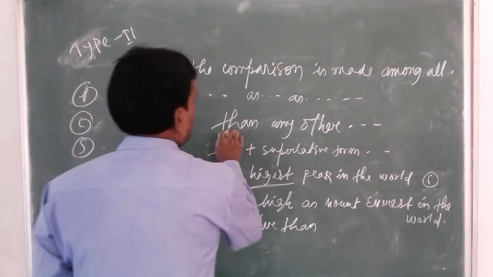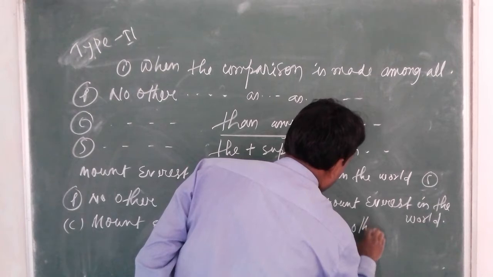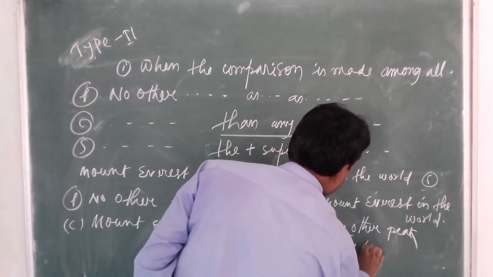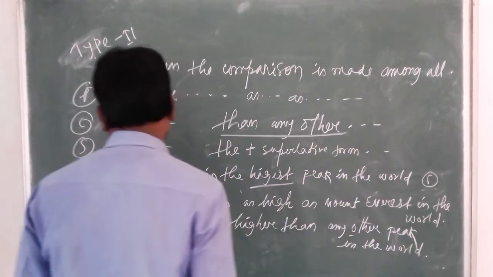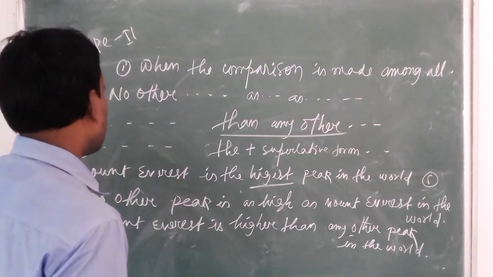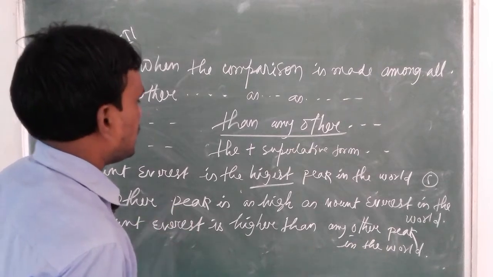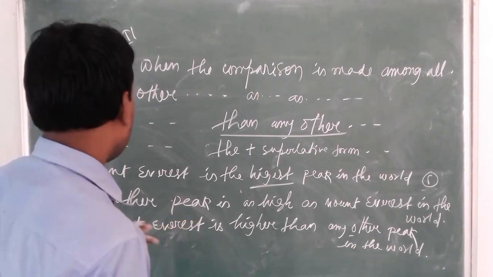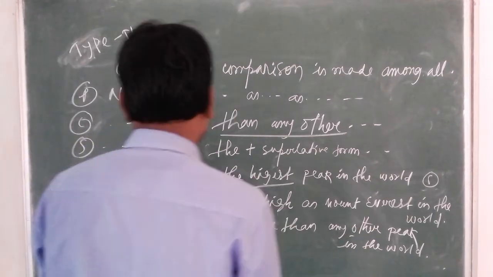Look here, than any other. So, I have already changed a sentence written in superlative into positive and comparative. No other peak is as high as Mount Everest in the world. Mount Everest is the highest. Mount Everest is higher than any other peak in the world.